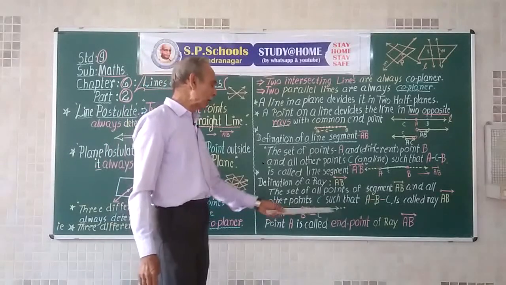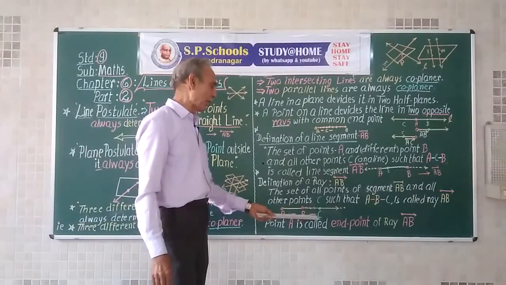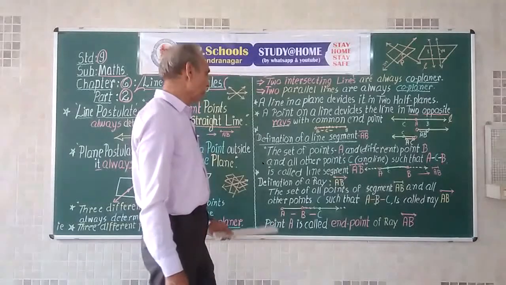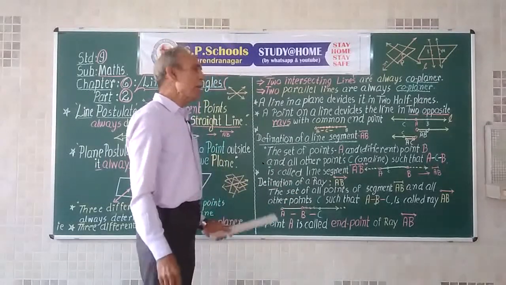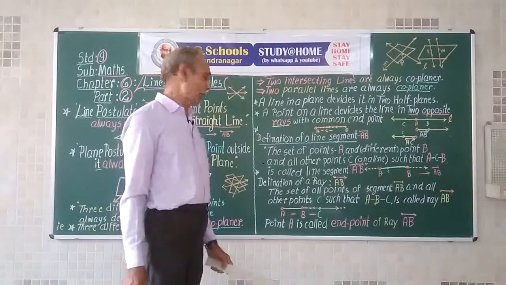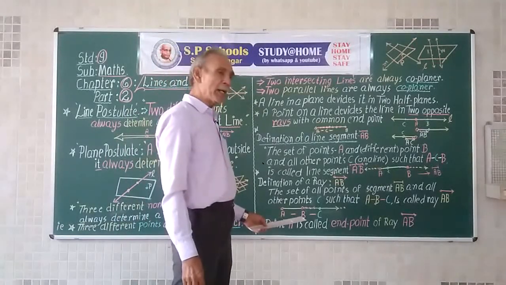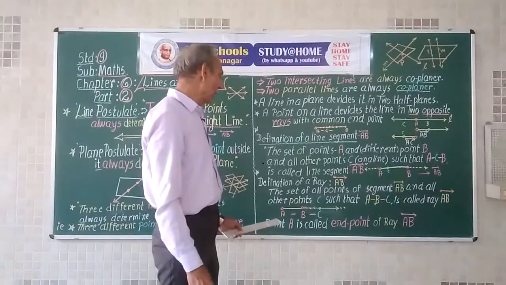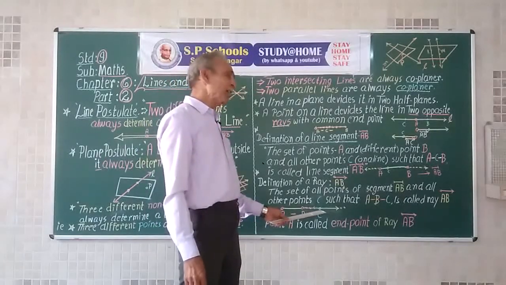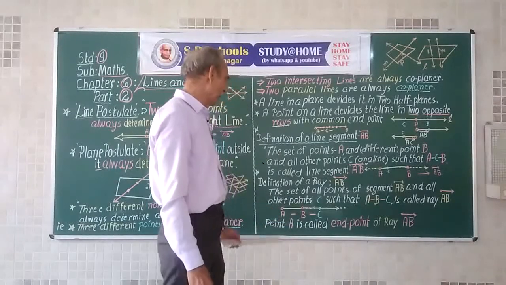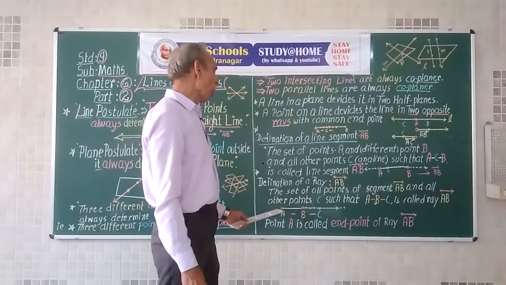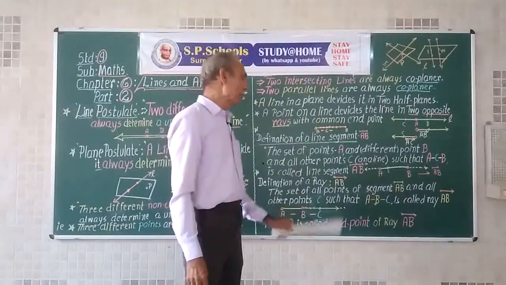All these points may be true to be A-B-C. So, definition of ray AB. Ray AB is the union set of all points of segment AB and all such points C such that A-B-C is true. It is called the ray AB.